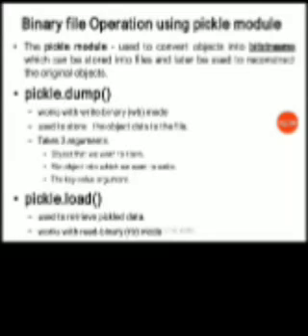all have to be done using the pickle module. It is an important module given in the Python library, used to convert an object into bit streams, which can be stored into files and later be used to reconstruct the original objects. So the important module available for binary file operation in Python is the pickle module. A very interesting name. With this pickle module, several methods will be used for reading and writing. The names are pickle.dump and pickle.load.